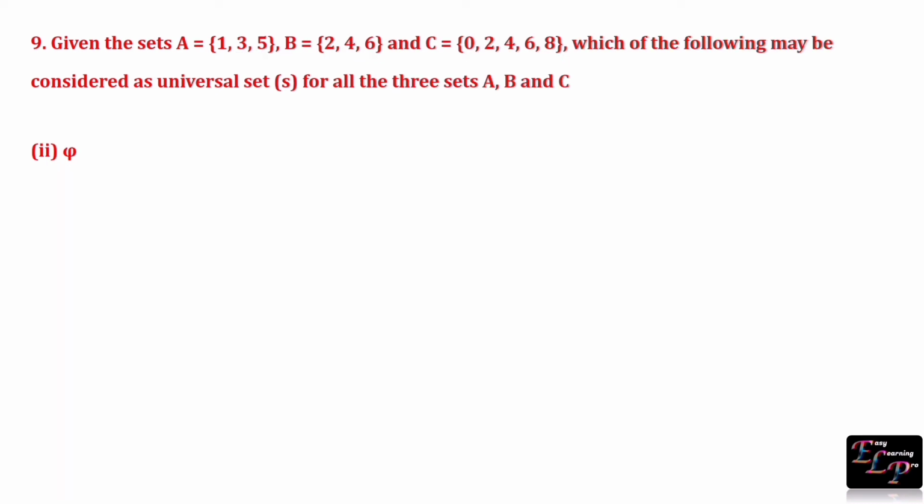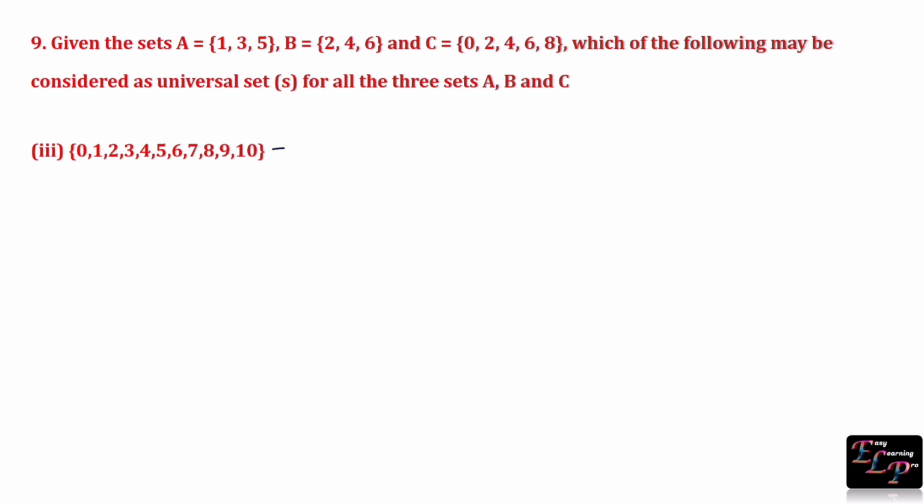Next set is null set. Let us consider this as set U. If we compare A, B, C with this set, the elements of set A, B, C are not present in this set. Hence, A is not a subset of U, B is not a subset of U, also C is not a subset of U. Hence, this is not an universal set.